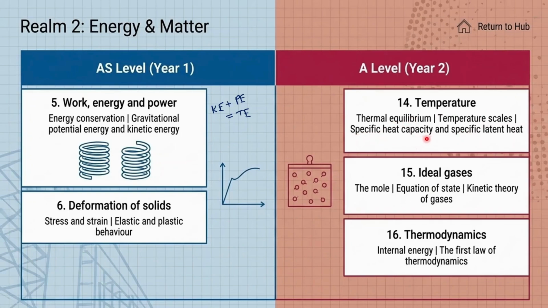Now we have two main topics, specific heat capacity and specific latent heat. These are main topics in thermodynamics. We will use them in thermodynamics, so we have to study them because it is very important. Now we have ideal gases. In this, we learn about the mole concept and the equation of state. If you know the equation of state, you can say the state of a gas at any time. It is very important. Then we have the kinetic theory of gases.